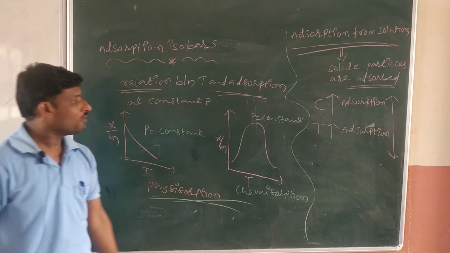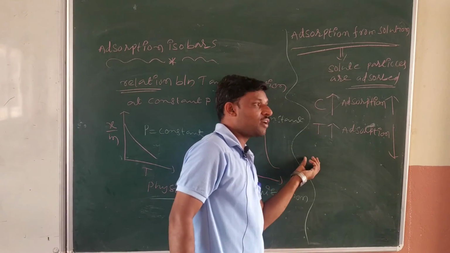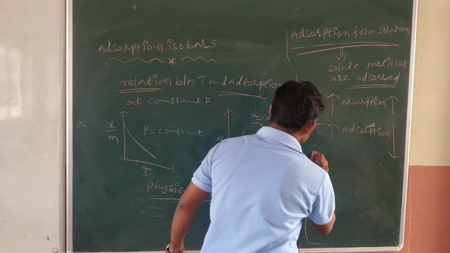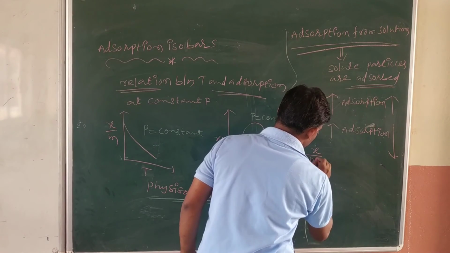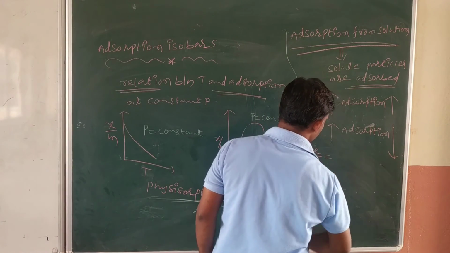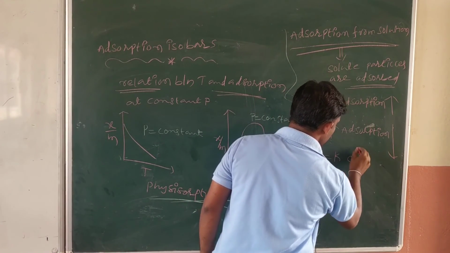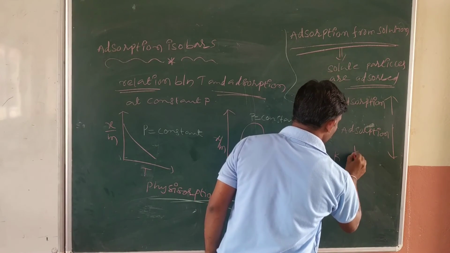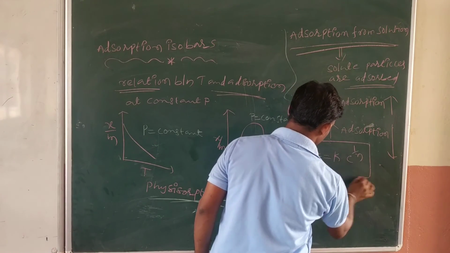What about the Freundlich equation, sir? Same thing. The Freundlich equation for solution is x by m equals k into c to the power of 1 by n. This is the formula.